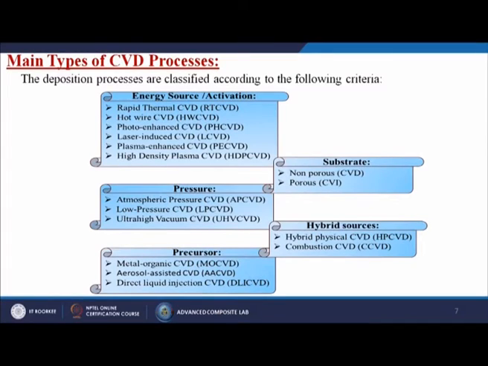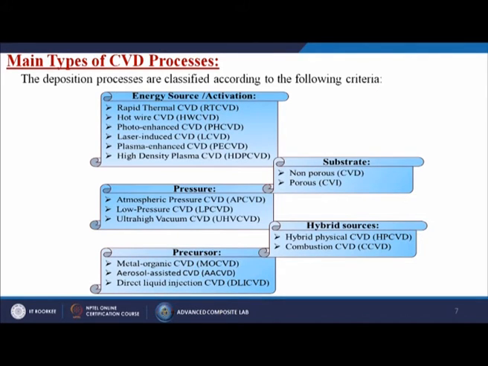The deposition processes are classified according to the following criteria. The first one is the energy source and activations: rapid thermal CVD, in short form RT-CVD, hot wire CVD, photo enhanced CVD, laser induced CVD, plasma enhanced CVD, high density plasma CVD. From this particular case you can understand that all are coming under the CVD process, but only the energy source is different. Somewhere we are using the electron, somewhere the laser, somewhere the photo or light, or somewhere the thermal sources. Then the next one is the substrate.